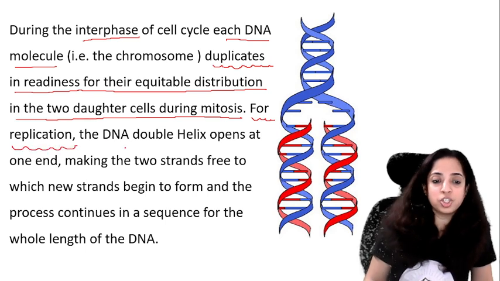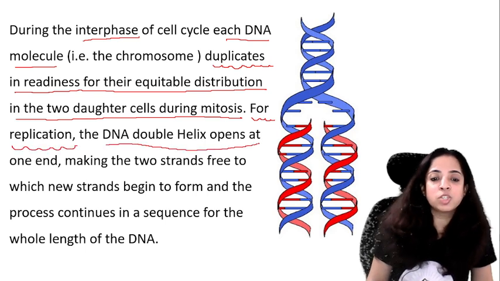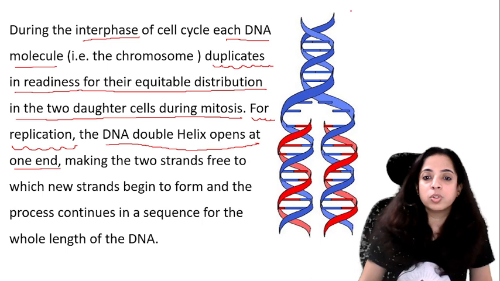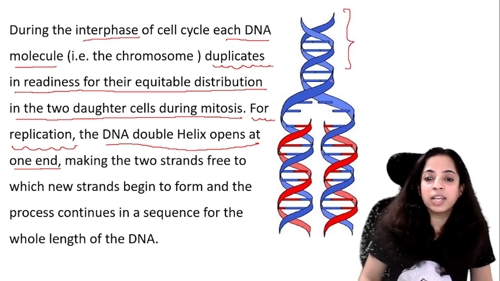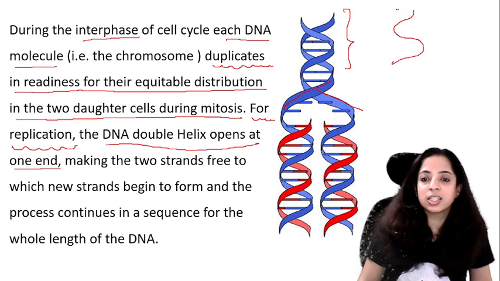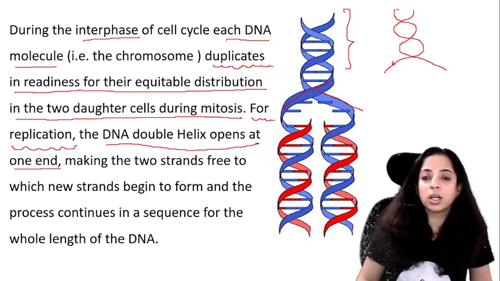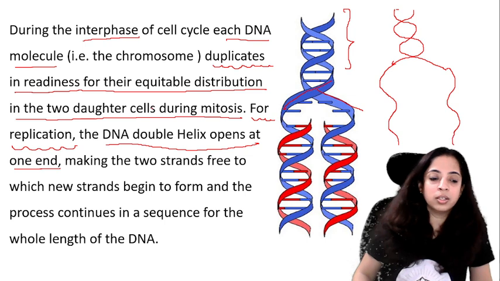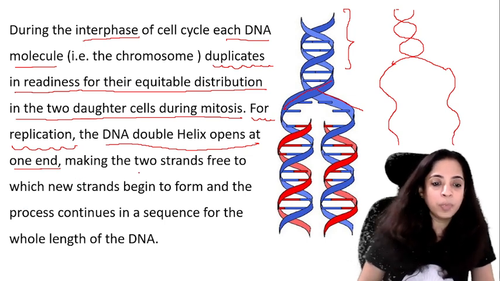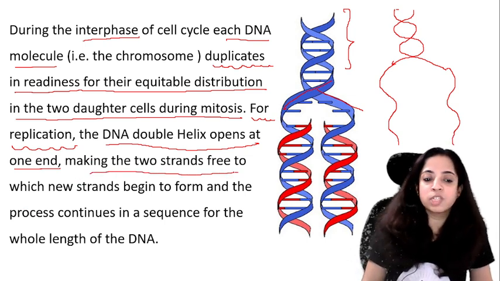For replication, the DNA double helix opens at one end. So this is the helix. Okay, can you see it is opening at one end? So if it is like this, okay, this is the double helix. Now it is opening at one end. Okay, and it is forming like this now. Are you getting it? So it is opening at one end, making the 2 strands free.